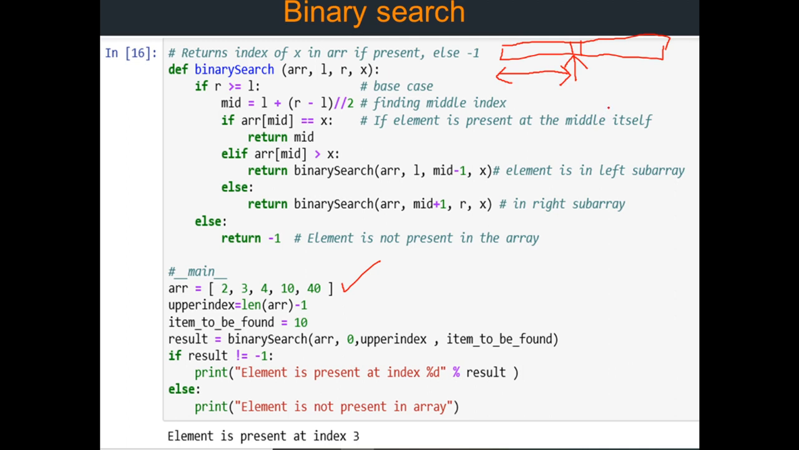So suppose that number is 8, okay, and we want to find this 10 here. So we will compare with the middle element. The middle element is, suppose, 8 here, and we want to find 10, and since we know that 8 is here, 10 must be here, not here, sorry, not here, 10 must be here.